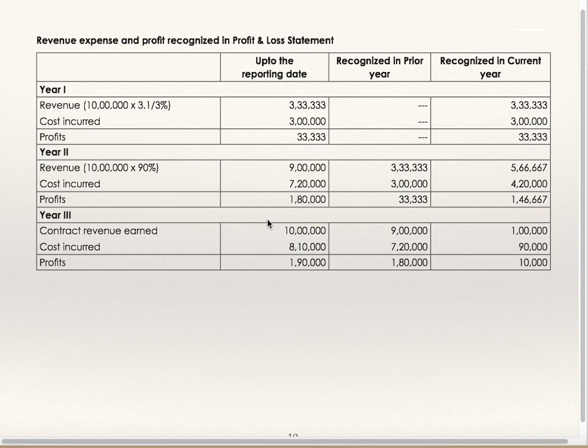Third year: contract revenue is 10 lakhs, cost incurred is 8 lakh 10,000, profit is 1 lakh 90,000. This is up to reporting date. Recognized in prior year is revenue 9 lakhs, cost 7 lakh 20,000, profit 1 lakh 80,000. The difference between these two is recognized in the current year.